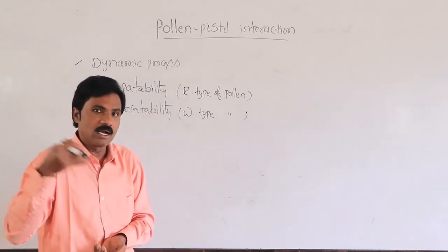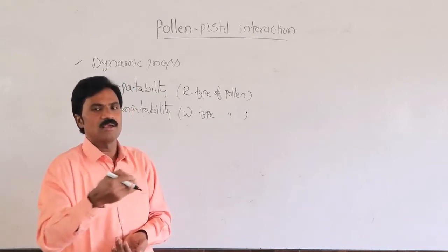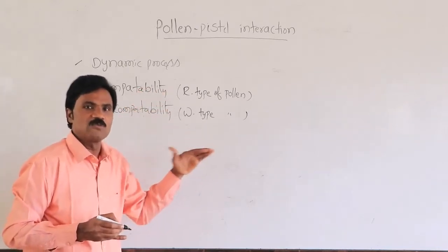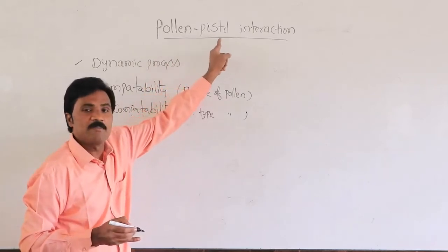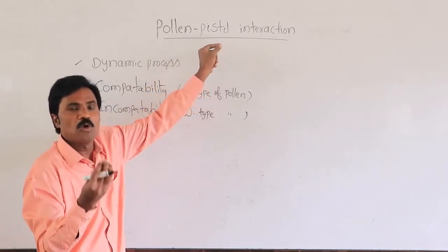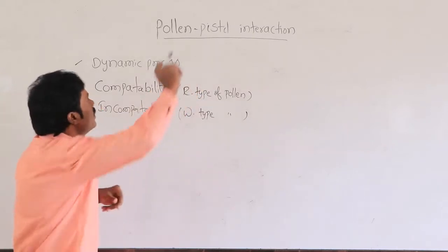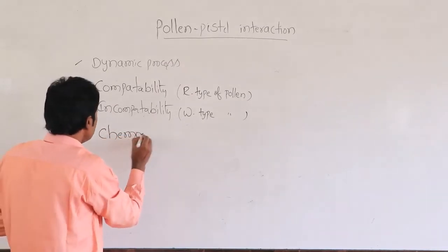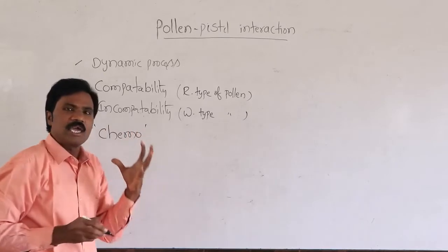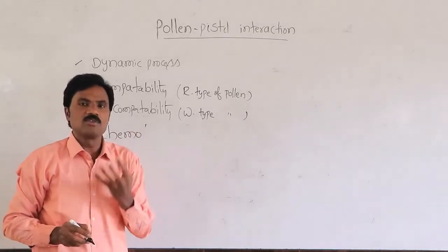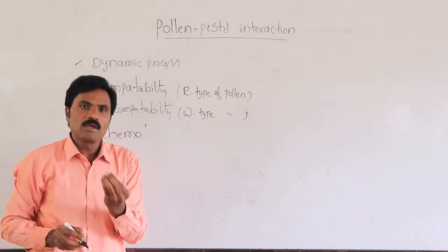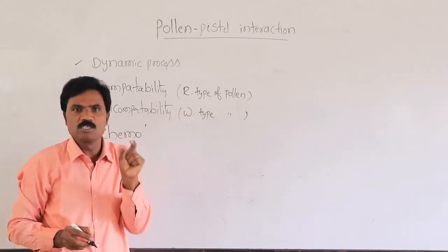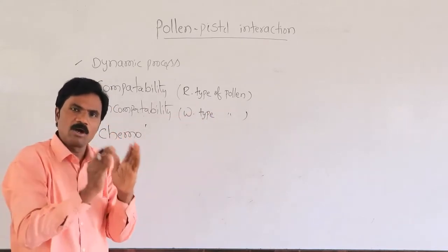For that purpose, it follows a particular mechanism, a particular technique. If any one of those techniques is followed, the pistil must recognize the pollen, that means it is related to chemotoxicity. Here the chemical receptors are ready to either allow germination or stop it from germinating. If it is the wrong type, it leaves it.